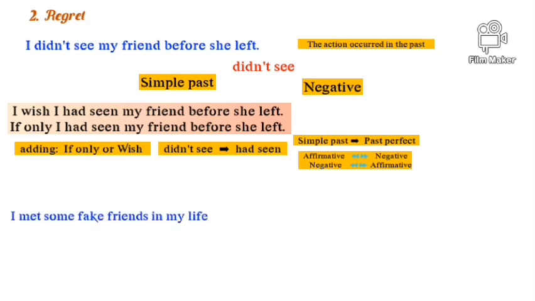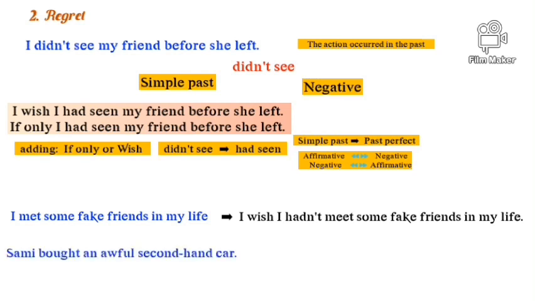I met some fake friends in my life. Fake, it means مزيف غير حقيقي. Okay, let's make it into regret. I wish I hadn't met some fake friends in my life. The sentence here, I met, is in simple past affirmative. When we made the regret, it becomes I wish I hadn't met. Okay, good. Let's have another sentence.